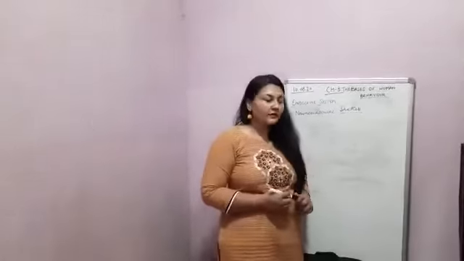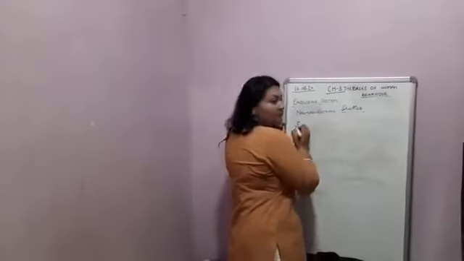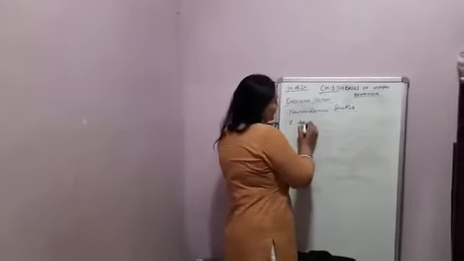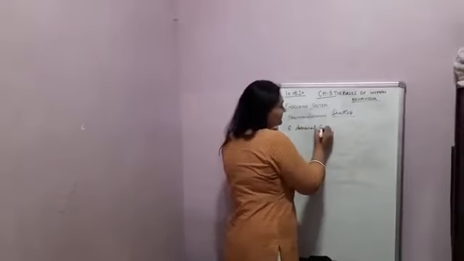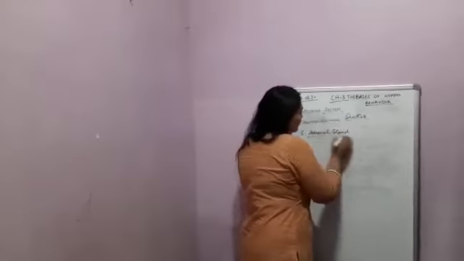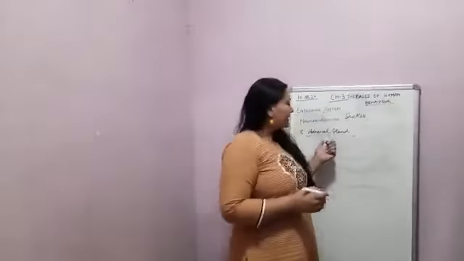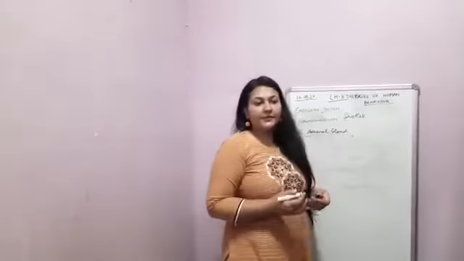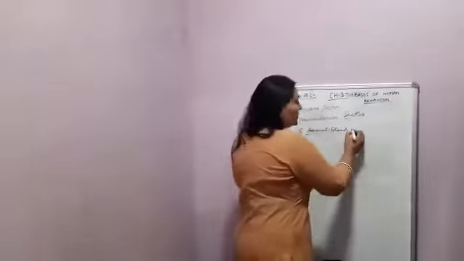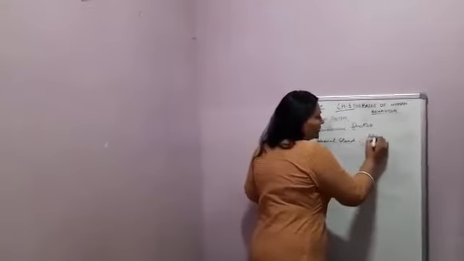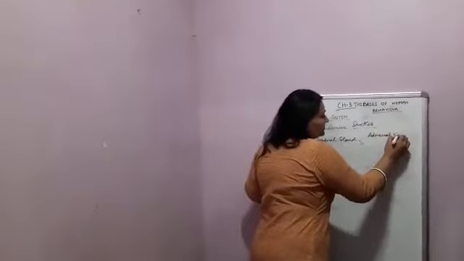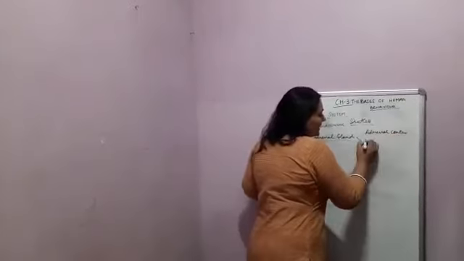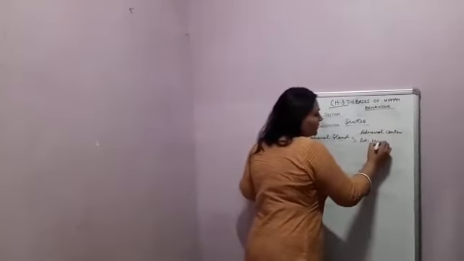After the thyroid, there is a third gland, that is the adrenal gland. The adrenal gland is located above each kidney in the human body, and it has two parts: the adrenal cortex and the adrenal medulla.